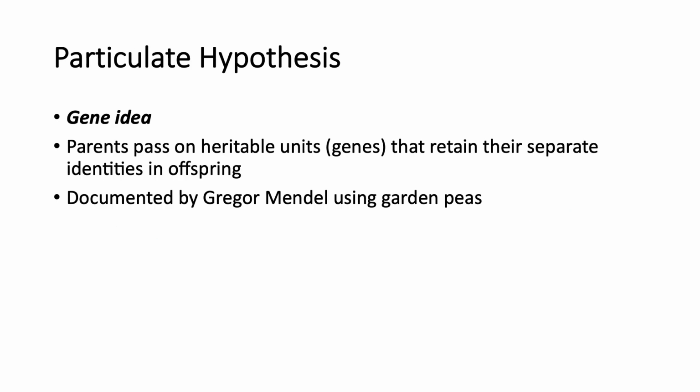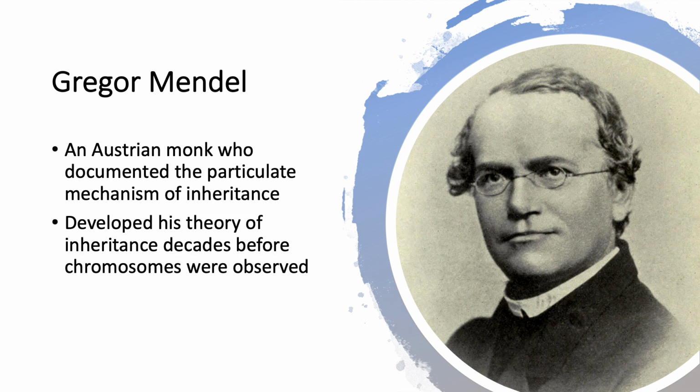An alternative to the blending model is the particulate hypothesis of inheritance, or basically the gene idea. According to this model, parents pass on discrete heritable units, otherwise known as genes, that retain their separate identities in offspring. This was documented by Gregor Mendel using garden peas. Gregor Mendel is an Austrian monk who documented the particulate mechanism for inheritance.